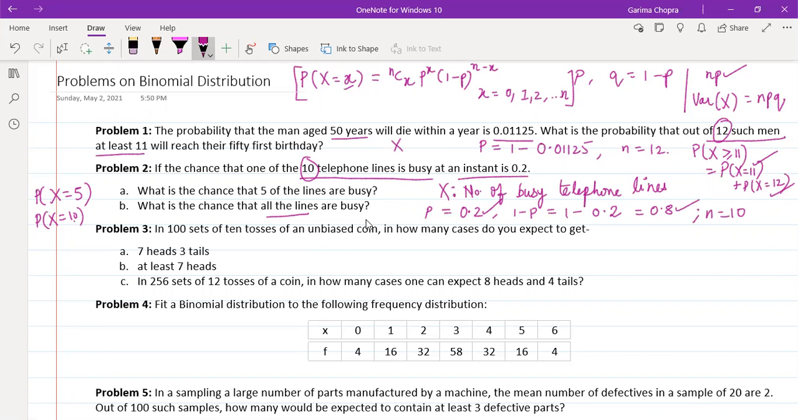So here x will be equal to n, and p and q we have already discussed. So p is 0.2 and this q is 0.8. So by putting these values, we can evaluate this probability, that what is the probability that the random variable x is equal to 10.